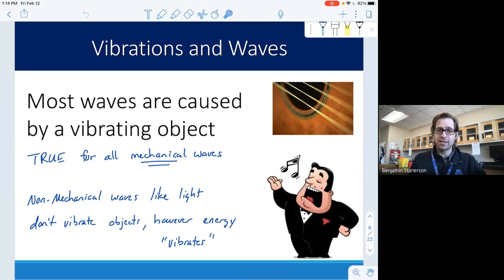And the object itself doesn't vibrate. So as light is traveling through a medium, there are some fluctuations in the medium, but the main way for the wave to travel is actually that the energy is vibrating. So it fluctuates in a repeating pattern, similar to the way the molecules in the medium might fluctuate as the wave transfers energy through it.